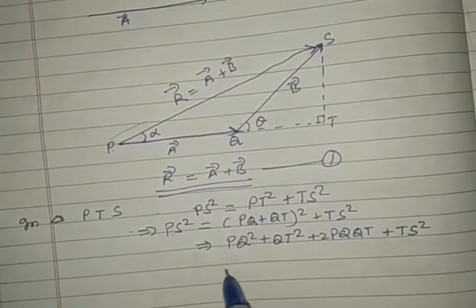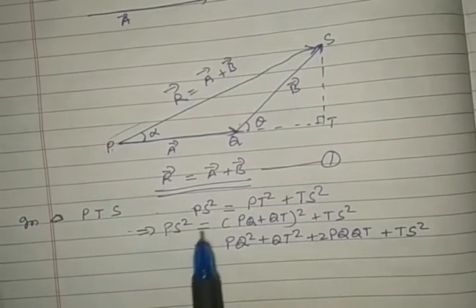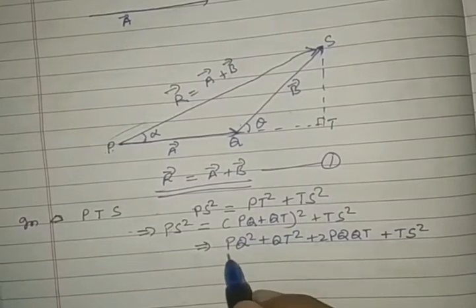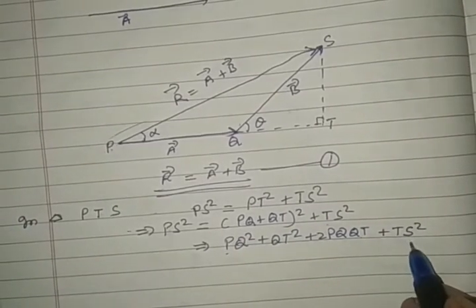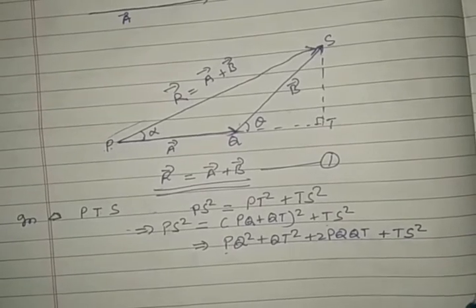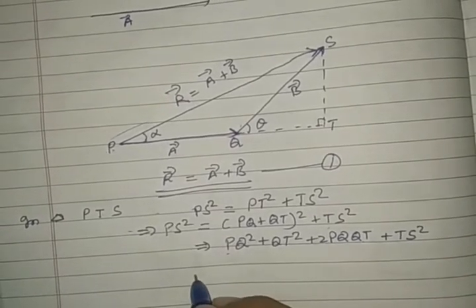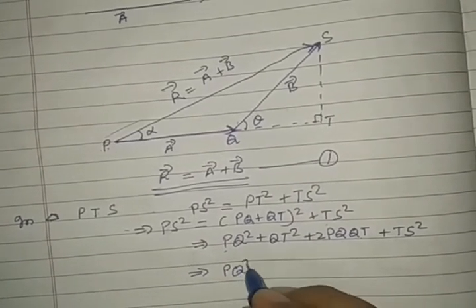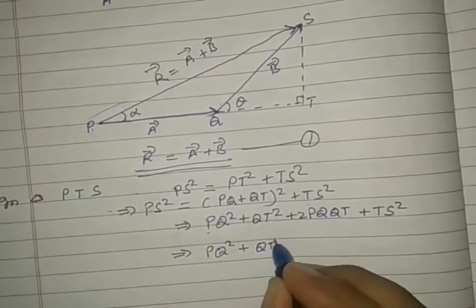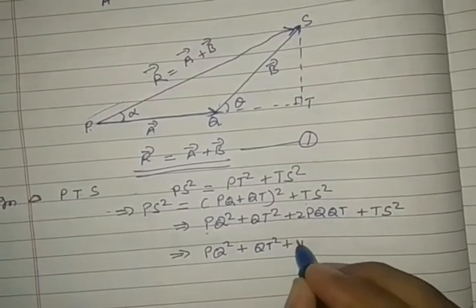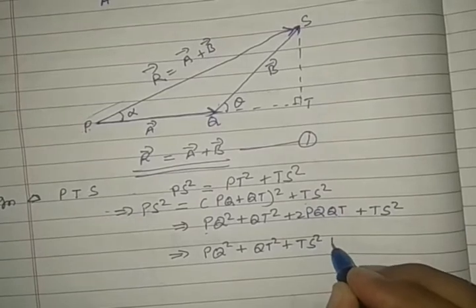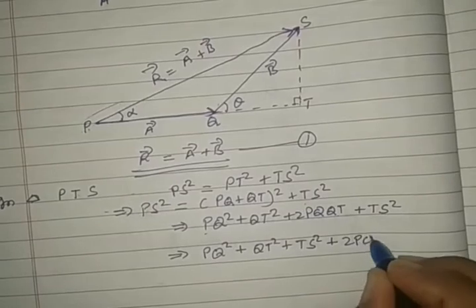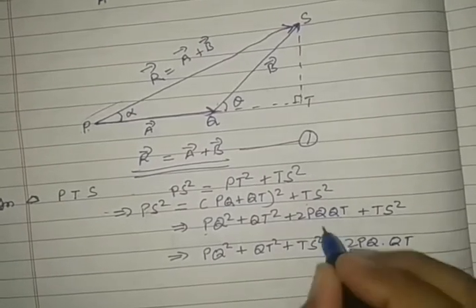See carefully, we obtain by this formula PQ square, this is A, plus B, the expansion of the whole square formula, and it is TS square. Now see, we are going to arrange it in the way PQ square plus QT square plus TS square plus 2 PQ into QT.